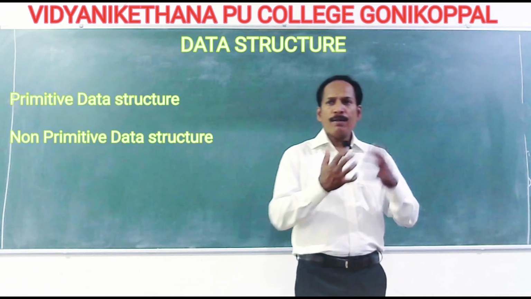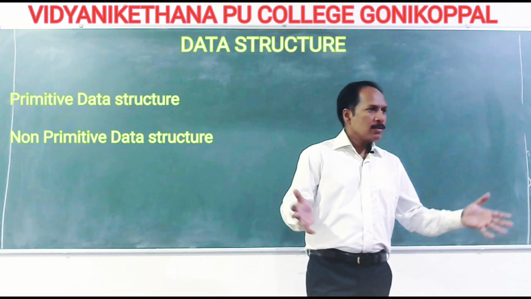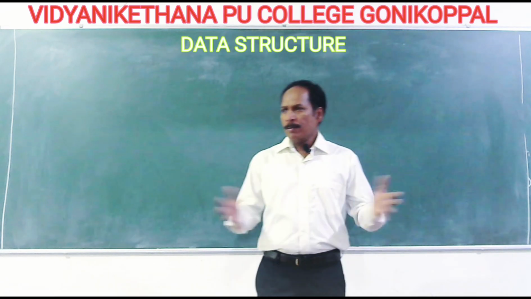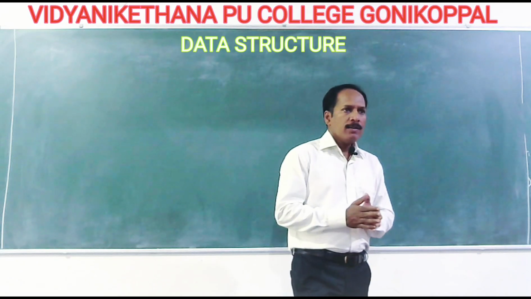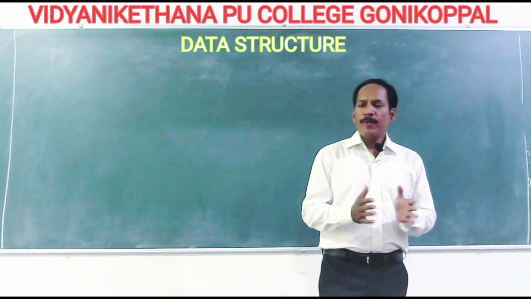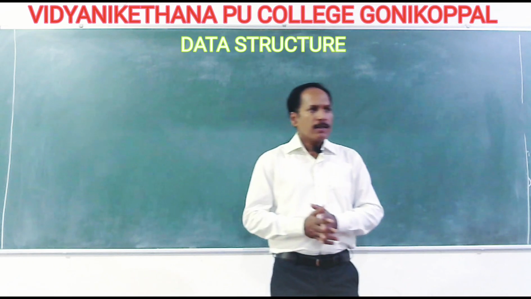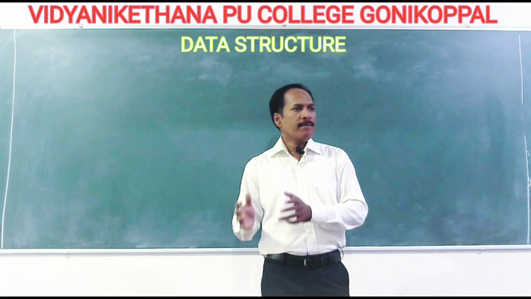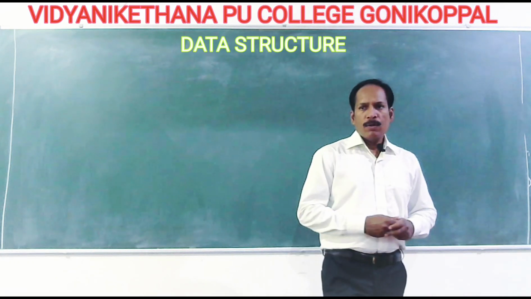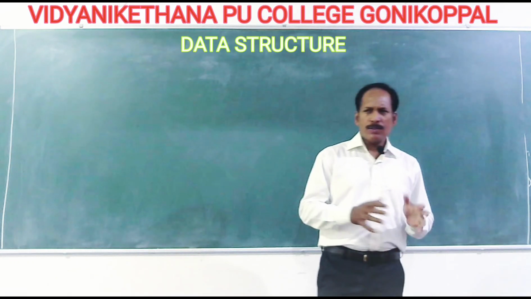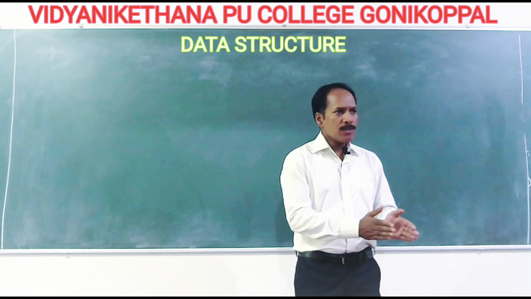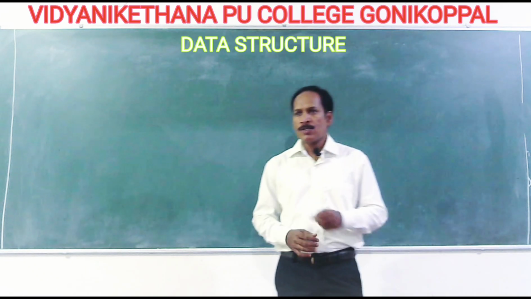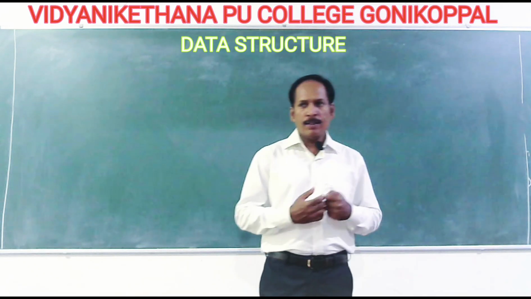Depending on the requirements, we may have different types, like a 1-bedroom house, 1 BHK, 2 BHK, or 4 BHK, something like this. In a similar way, depending on the requirement, the computer data structure could also be different. We have simple data structures, and we have what we call complex data structures. Think of it like this: one is primitive data structure, another is non-primitive data structure. The classification is mainly based on the need, the requirements.